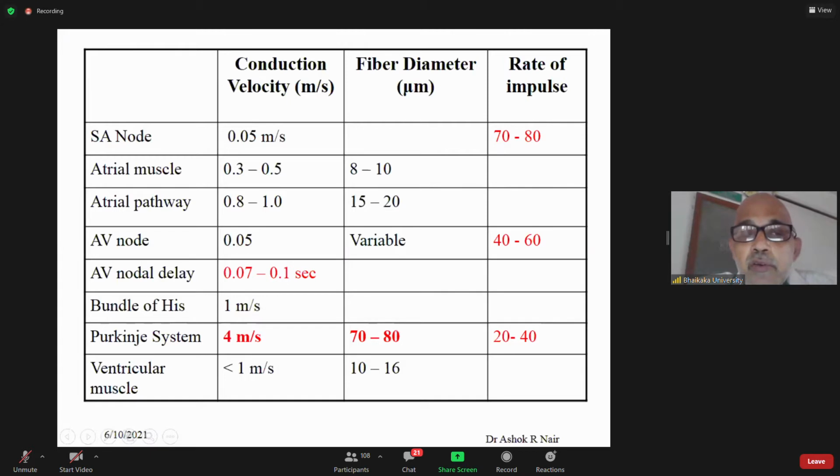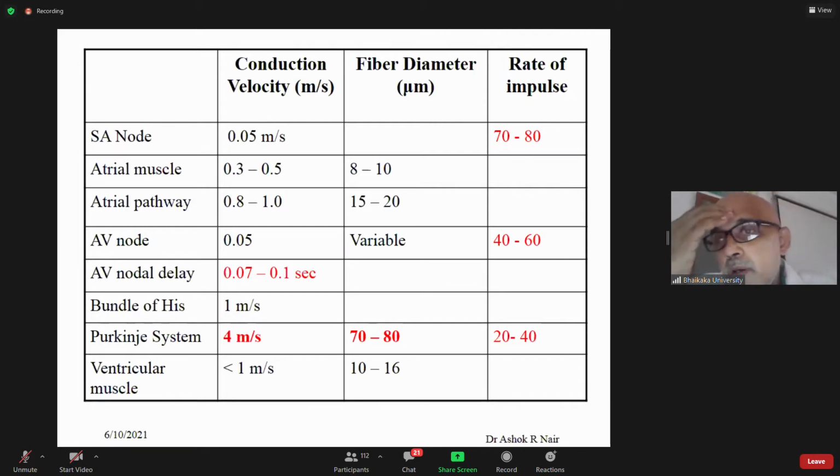When the heart contracts at the rate at which the SA node is generating impulses, it is called a sinus rhythm. If SA nodal impulses fail to reach the ventricles, the AV node can generate impulses, and then it's called a nodal rhythm. And sometimes AV nodal impulses are not able to reach the ventricles. Purkinje fibers can generate impulses, and if the ventricle contracts at the rate at which Purkinje fibers are generating, it is called idioventricular rhythm.